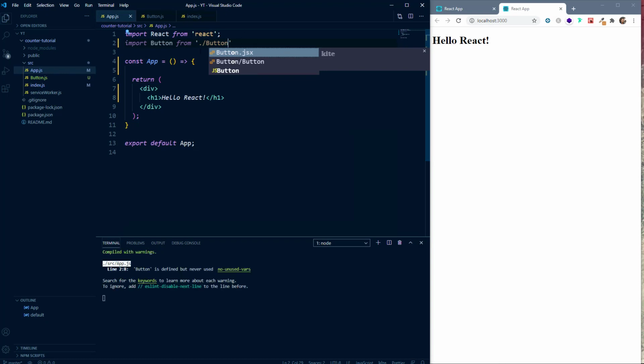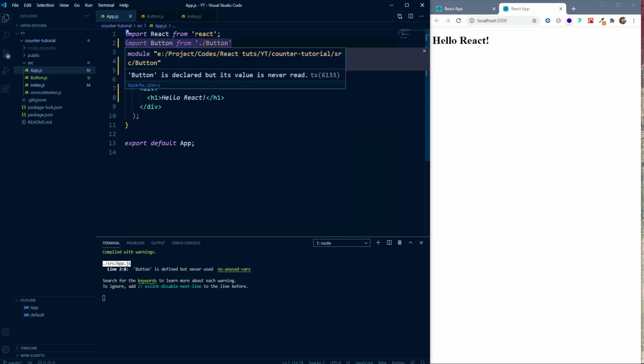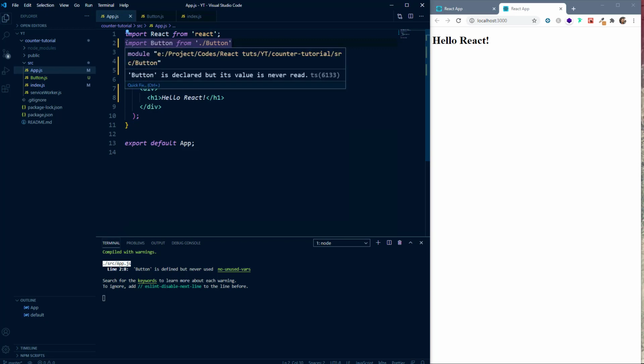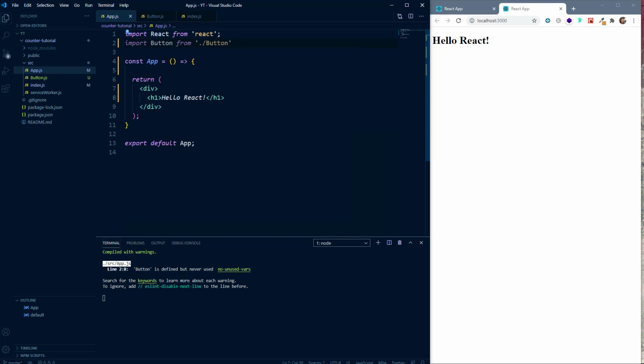We are able to do this due to the Create React app. It has already set up everything under the hood, and that's why we do not need to use this .js extension. That is being taken care of by something known as Webpack, which is set up under the hood by Create React application. So we'll just import it like this.